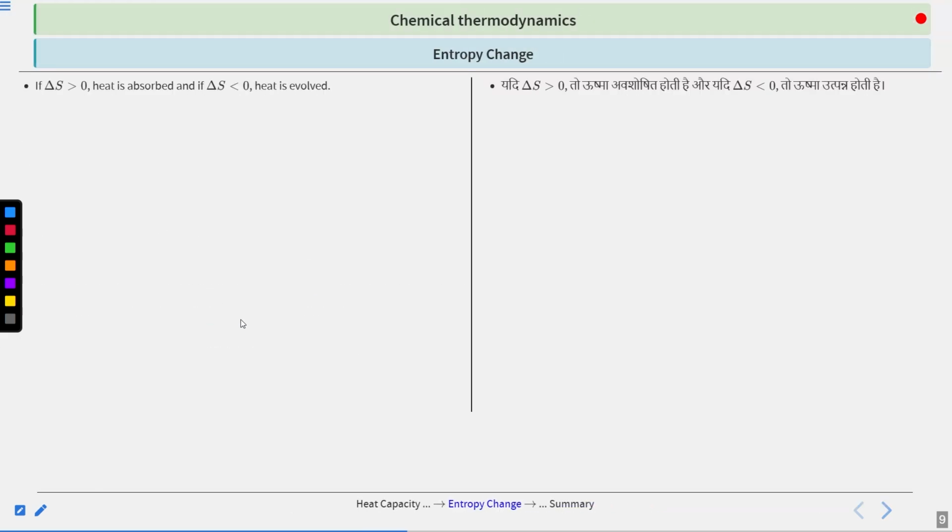Now moving further. If your delta S is greater than 0, heat is absorbed, and if your delta S is less than 0, then heat is evolved. Okay, it is obvious because we are now considering change in temperature here. So delta S will be less than 0 when heat is evolved. Now the next important formula is for the isothermal process. So we have seen that it is Q by T, and suppose the process is spontaneous, then in that case you will use this formula, which is delta S equals 2.303 nR log V2 by V1.